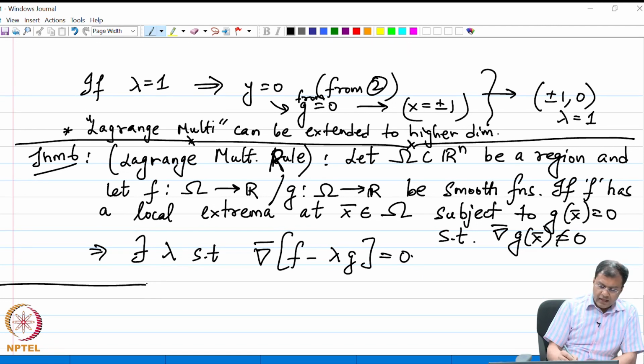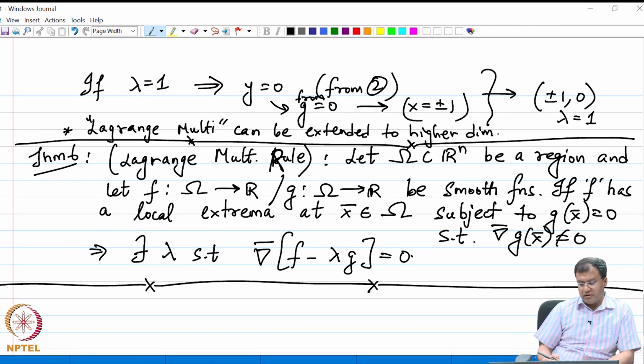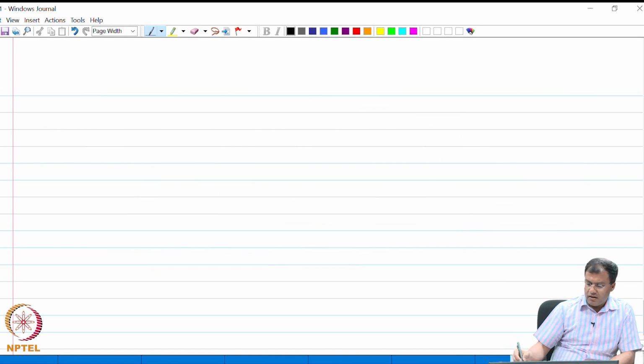Okay. So, how about the scenario when we have more than one constraint? It turns out that the Lagrange multiplier works there as well. Let me highlight with an example.